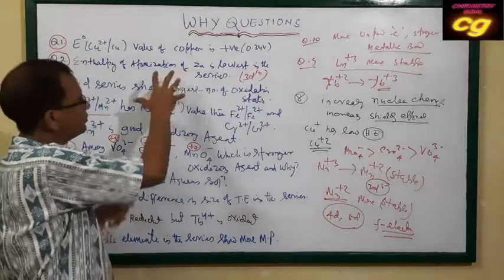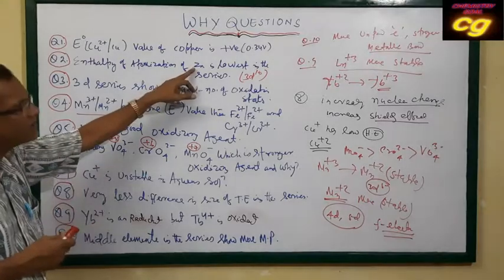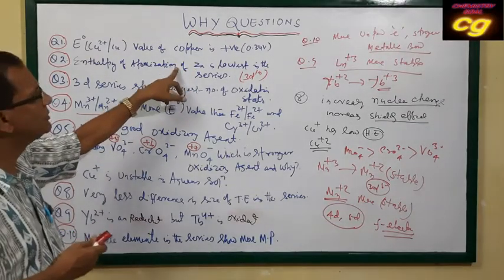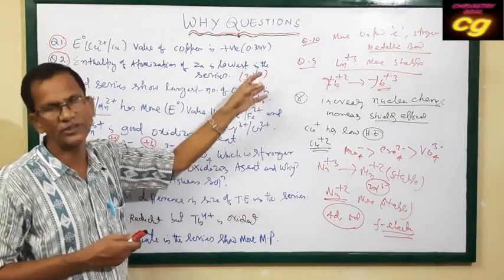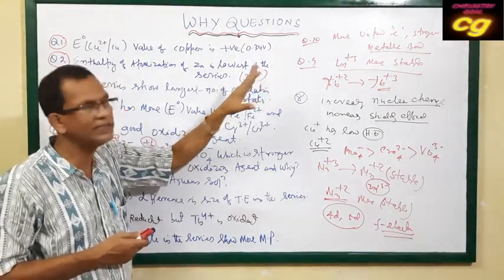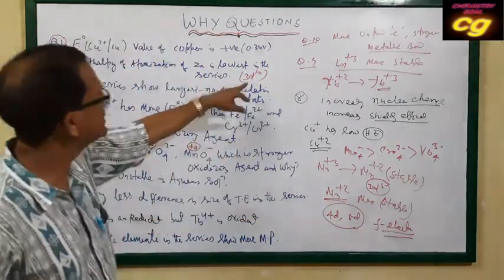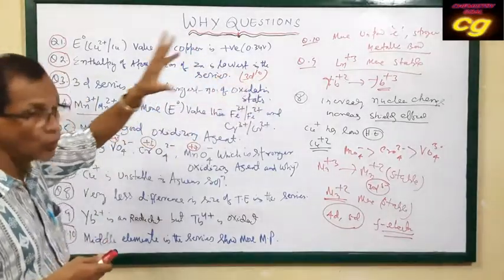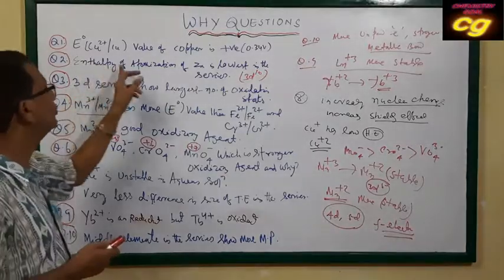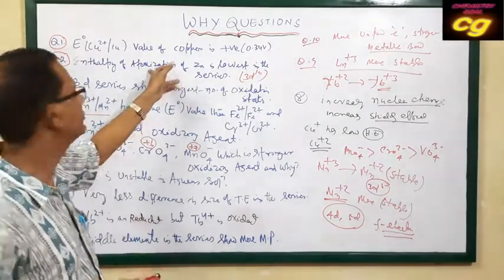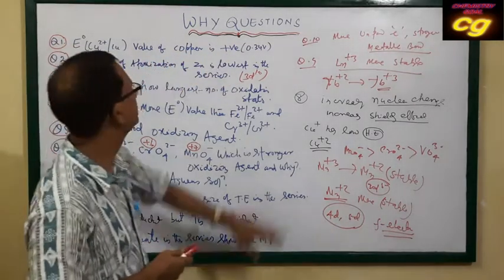The metallic character of zinc is less due to the weak metallic bond, due to the stable electronic configuration, the 3d10 state. The 3d10 state means it cannot increase its covalency because it is already in a stable state. That's why low covalency, weak metallic bond, and low enthalpy of atomization. Okay, then the E° value of copper is positive.